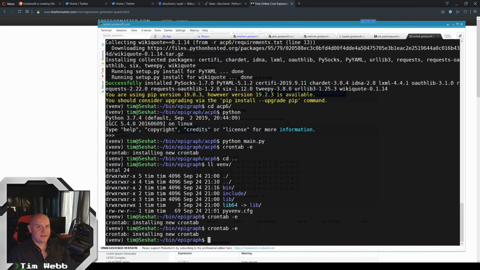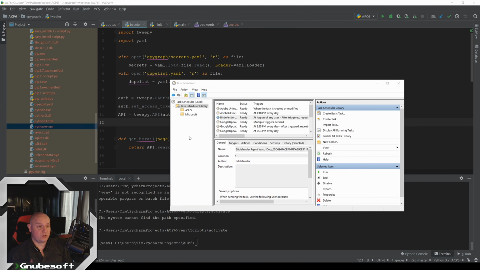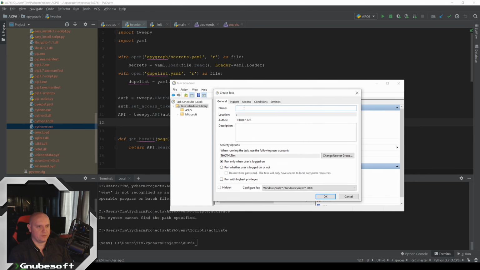So now is going to be the tricky part. I'm going to try to show you scheduling on Windows. All right, so to do any kind of Windows task scheduling, you need the Windows Task Scheduler, which is fortunately installed with Windows. So once you get that running, you can create a task. I'll show you the real one and not the basic one because the wizard's kind of dumb.